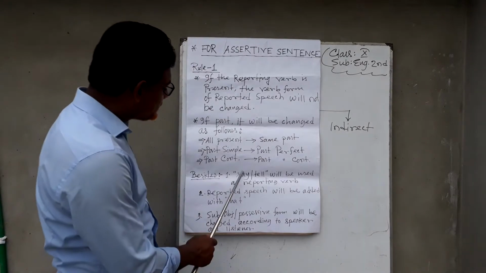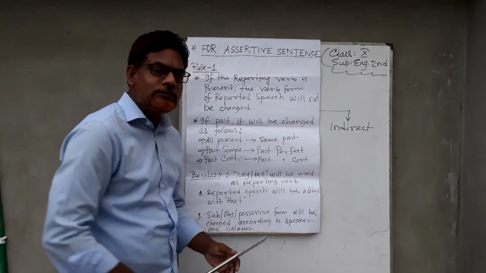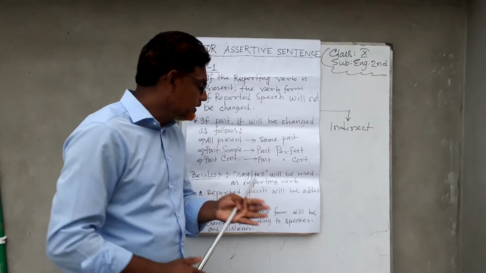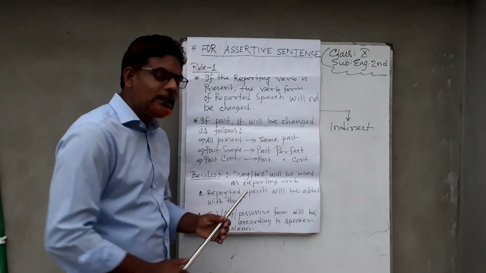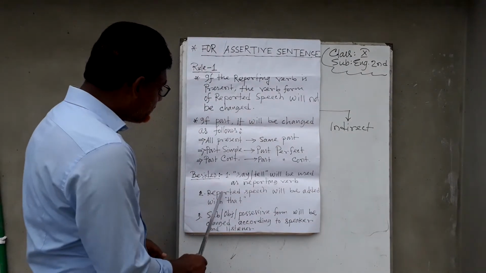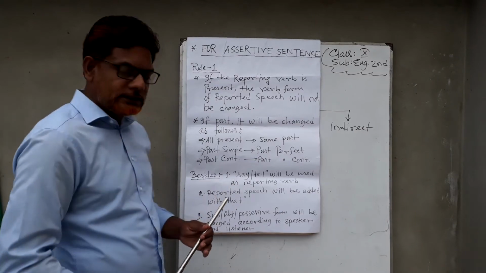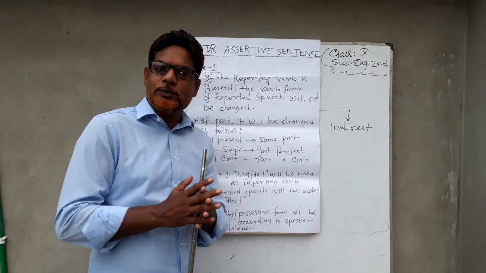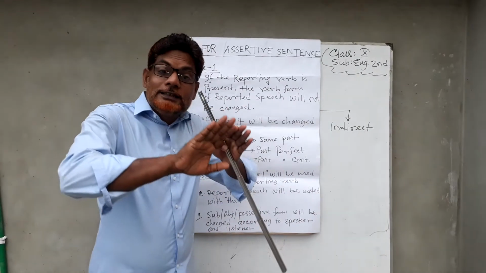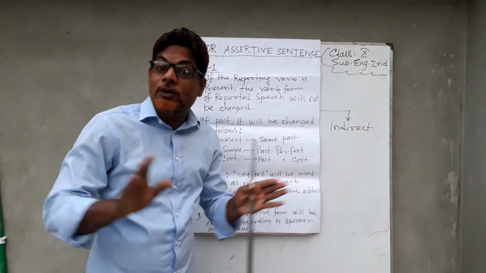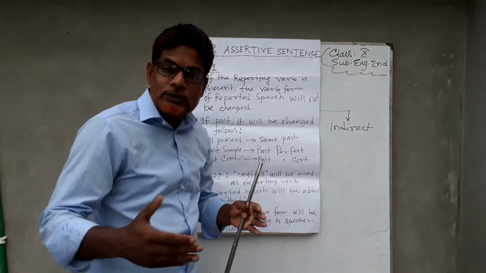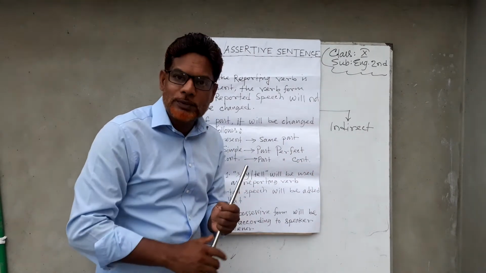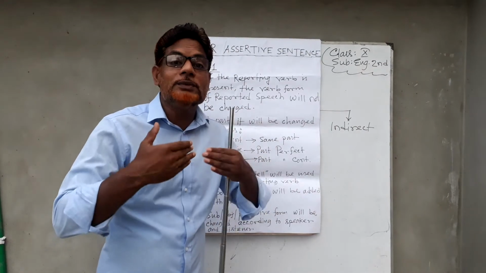What are they? Say or tell will be used as the reporting verb. When we change the direct narration to indirect, we can write say or tell as the reporting verb. Then the reported speech will be added with that. In direct narration, there are two parts, reporting verb and reported speech, separated with a comma and inverted comma. In indirect narration, we will make the two parts into one part, and the comma and inverted comma will be eliminated.